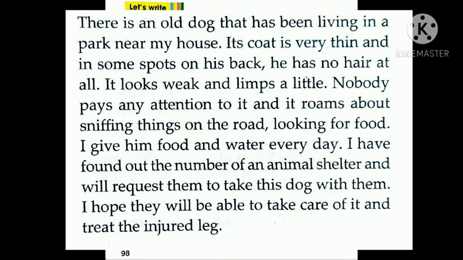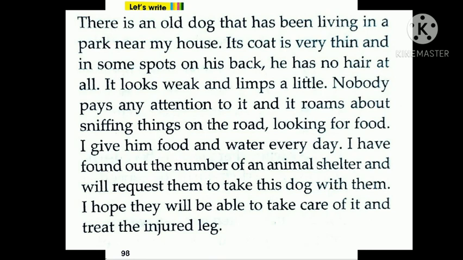I give it food and water every day. I have found out the number of an animal shelter and will request them to take this dog with them. I hope they will be able to take care of it and treat the injured leg.